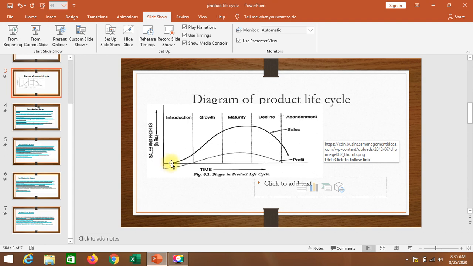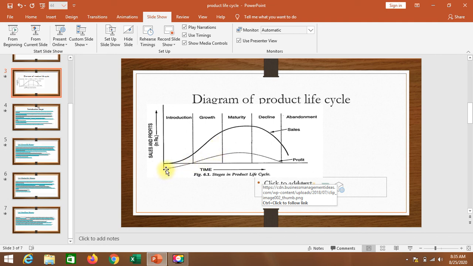Here you are going to see 2 curves. This curve shows how the product's sales start from its introductory stage, then take a little growth in the second phase, and after that in the maturity phase it will be matured. If you look, there is a difference between profit and sales.